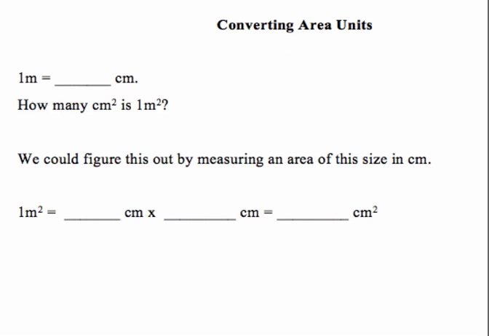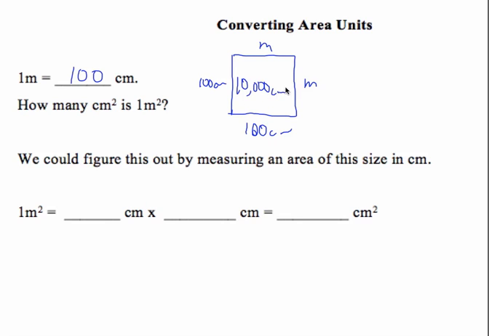Okay, next, converting area units. So 1 meter is 100 centimeters. How many square centimeters are in 1 square meter? So you might think it's going to be 100, but if you take a look at it closely, here's 1 square meter, right? But you can also write a meter as 100 centimeters, 100 centimeters. So actually, if you multiply that and get the area, you get 10,000 square centimeters.